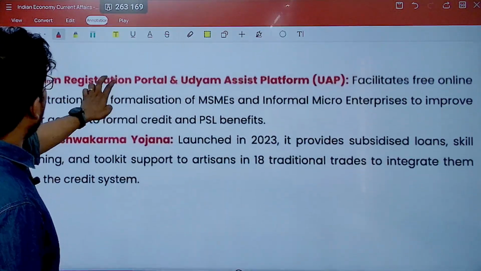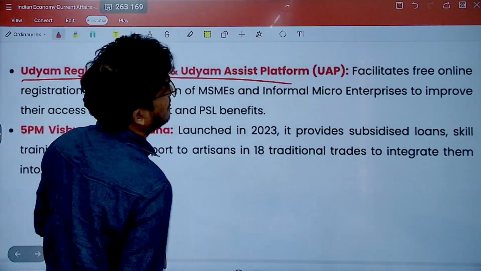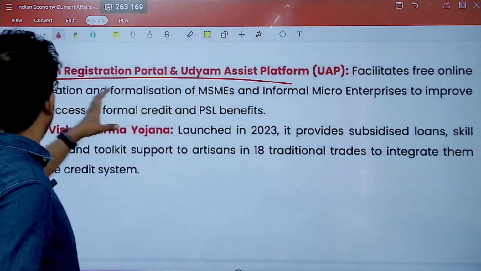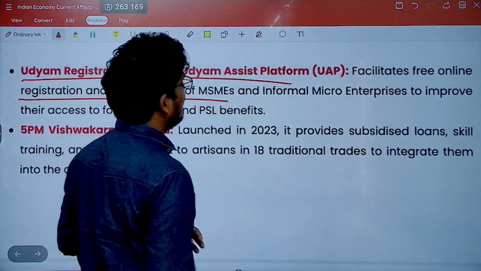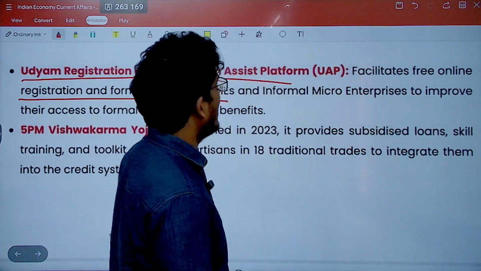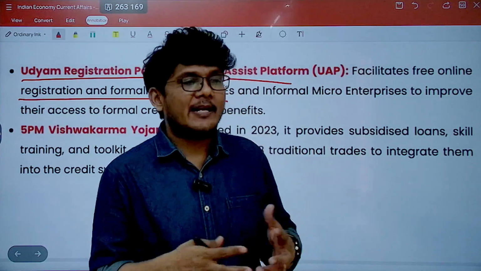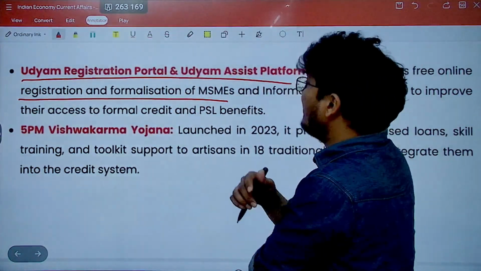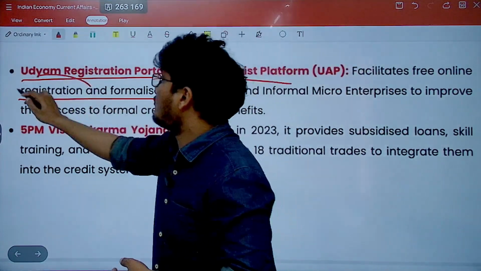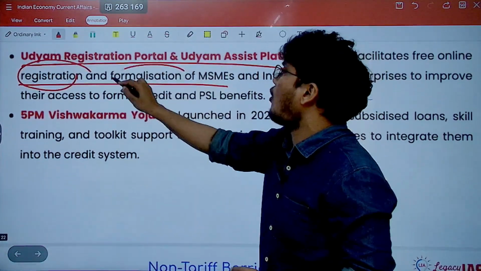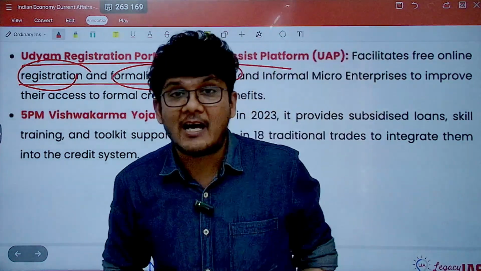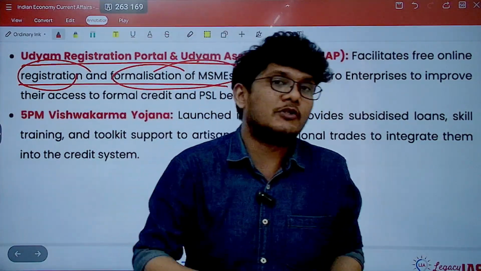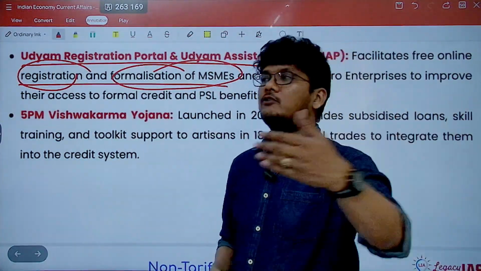Moving ahead, the Udyam registration portal and Udyam Assist platforms. What is this? This basically is a free online platform that facilitates registration and formalization of MSMEs, right? Many MSMEs are in the unorganized sector, they are not registered. So this helps in facilitating the registration and hence the formalization of MSMEs. When MSMEs are formalized, it becomes easier for them to take loans from institutions rather than non-institutional sources.